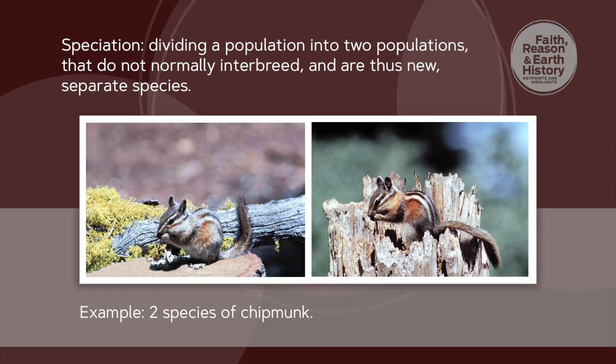Speciation is dividing a population into 2 populations that do not normally interbreed, and thus are new separate species, like these 2 species of chipmunk. They're very similar, but they don't interbreed, so they are different species.